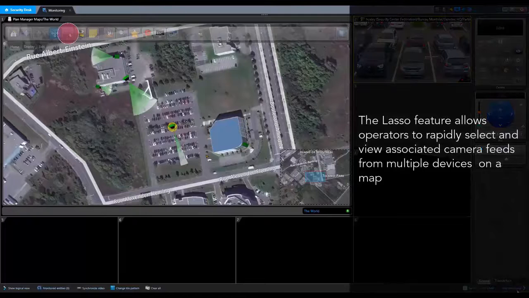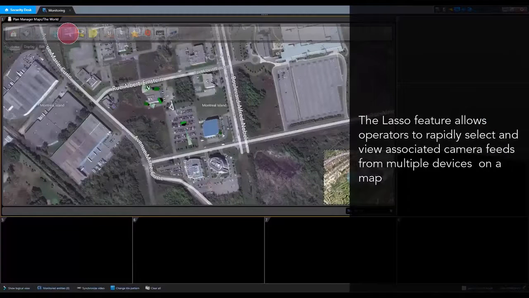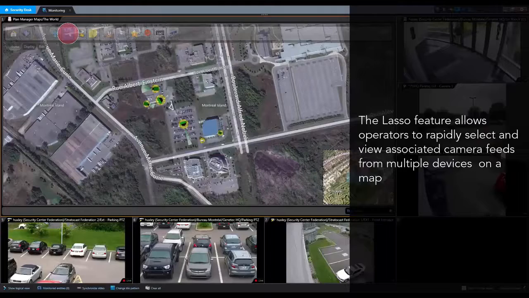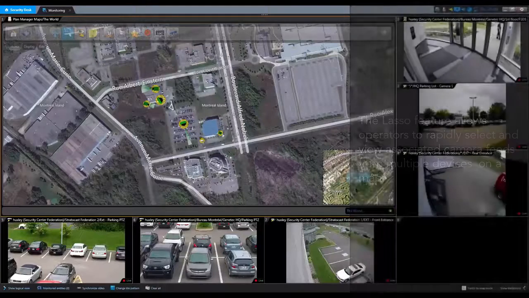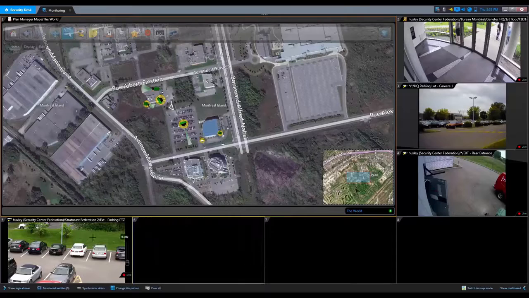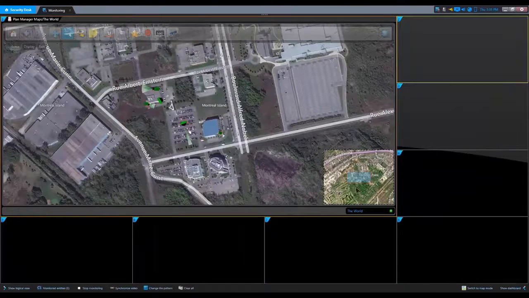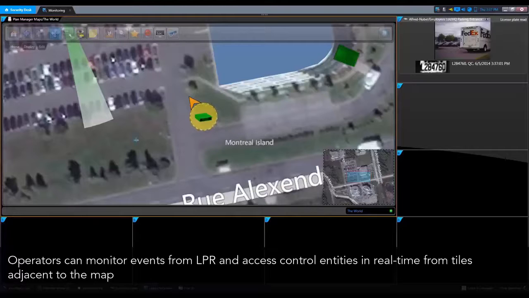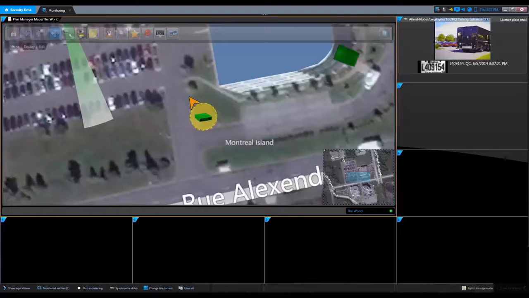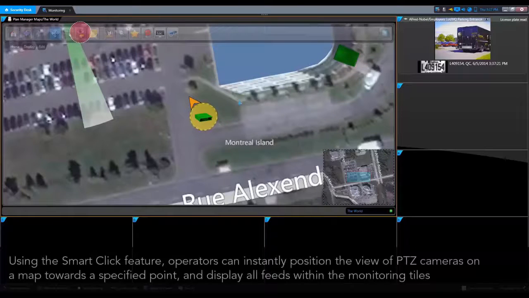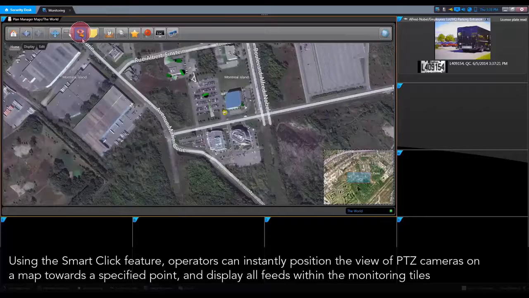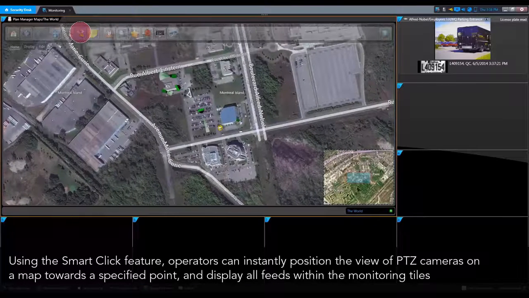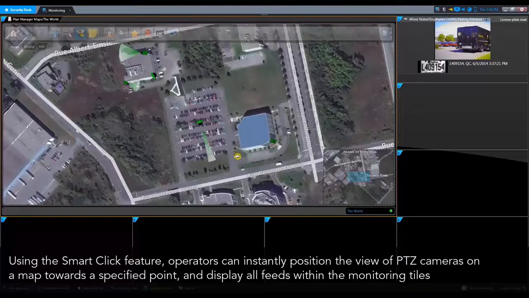The Lasso feature allows operators to rapidly select and view associated camera feeds from multiple devices on a map. Operators can monitor events from LPR and access control entities in real time from tiles adjacent to the map. Using the Smart Click feature, operators can instantly position the view of PTZ cameras on a map towards a specified point and display all feeds within the monitoring tiles.